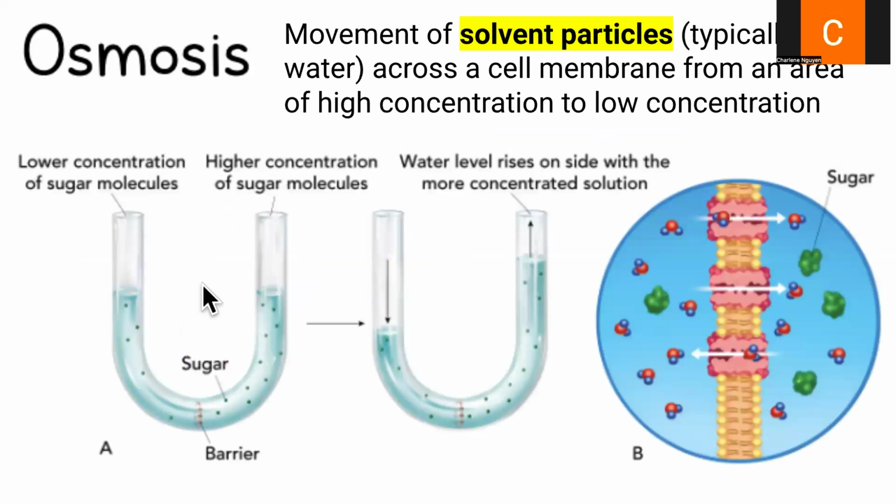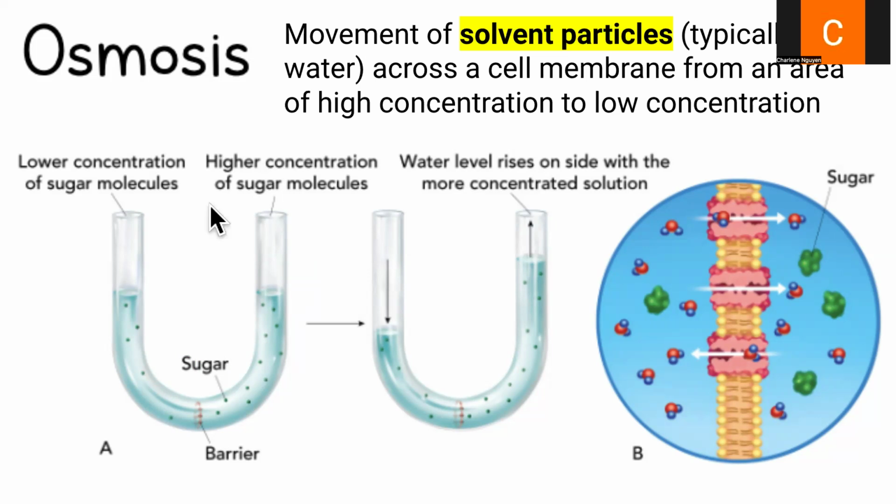And the last type of passive transport is osmosis. So the idea of osmosis is specifically the movement of solvent particles only. So water is a solvent. So osmosis refers to the movement of water from an area of high concentration to low concentration.